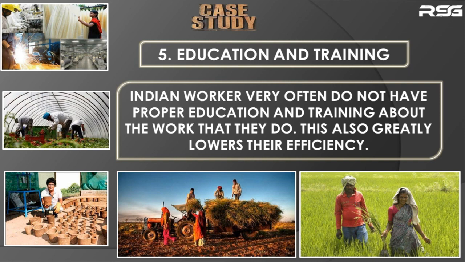As I said, the workers hardly have any bargaining power. They are ready to work for any amount of money given by the producers, so they also don't bother about education or training for the work they're doing. This way, their efficiency will be very low.